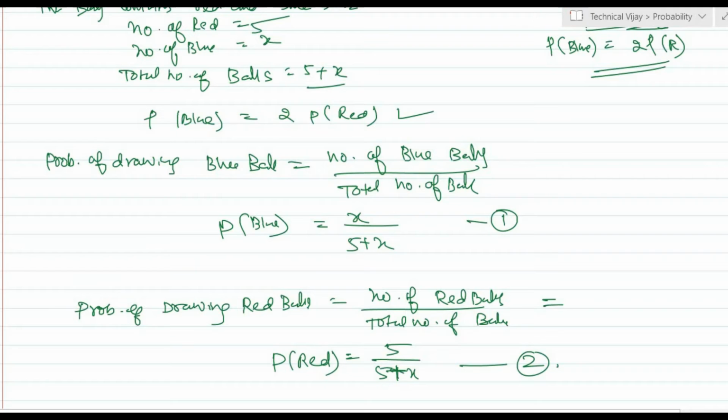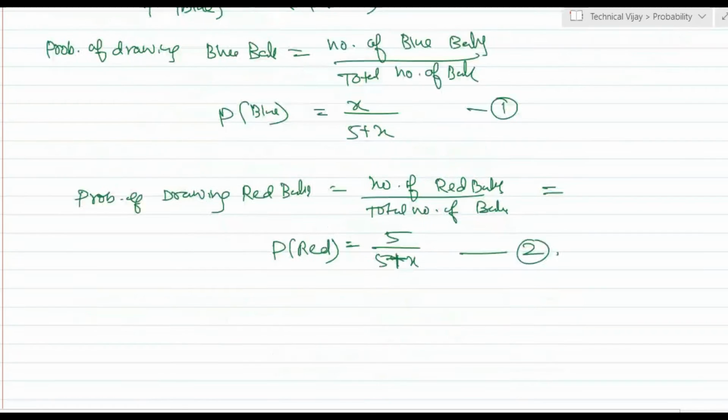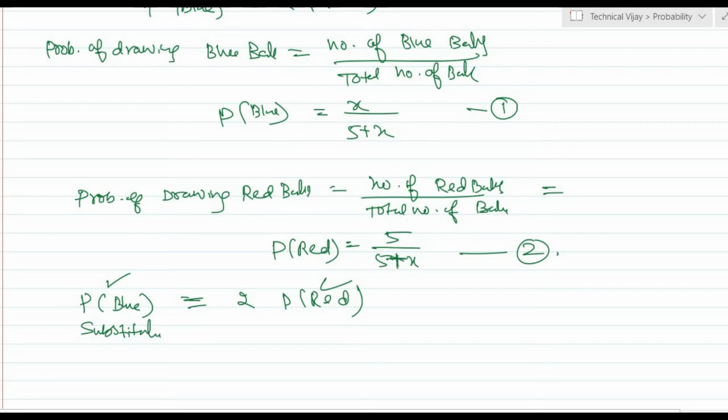Now as per this, P of blue is equal to 2 into P of red. Now we will substitute the values of P of blue and P of red from equations 1 and 2 in the above equation.